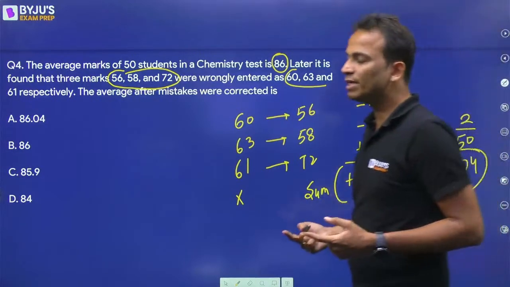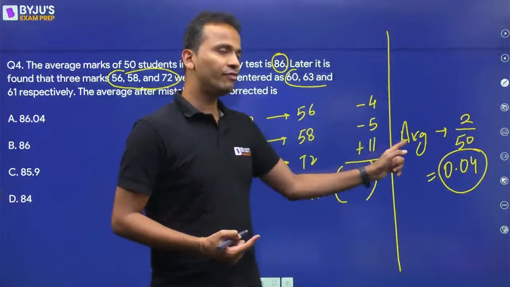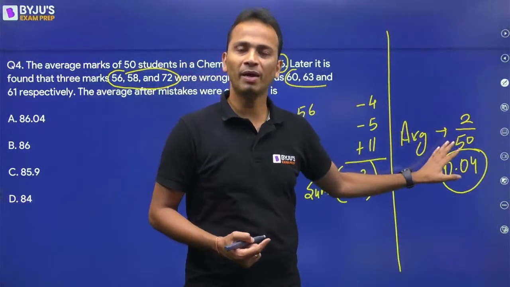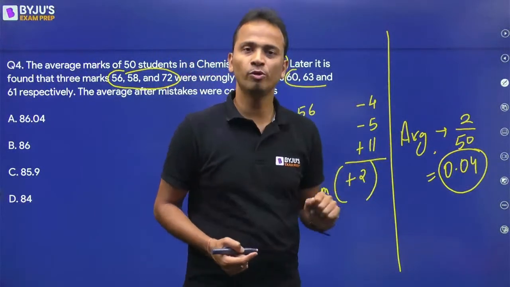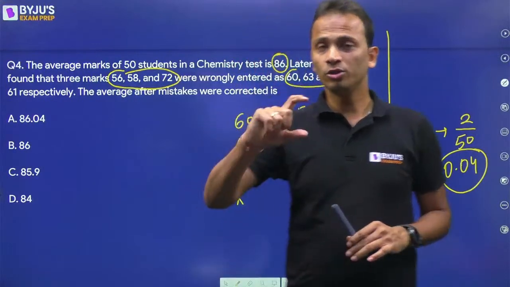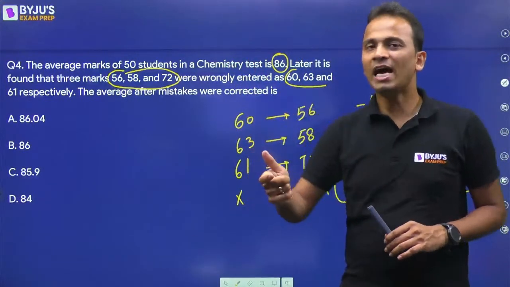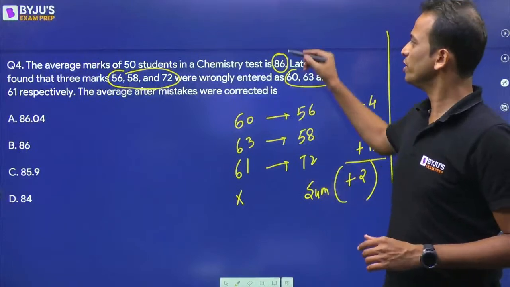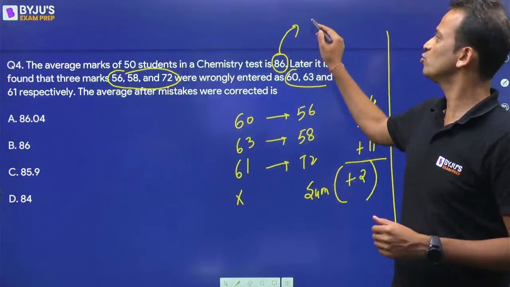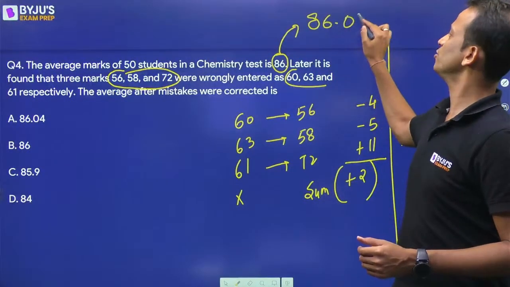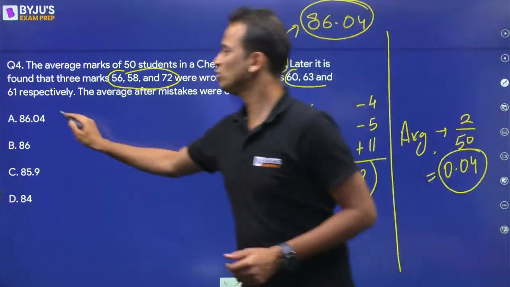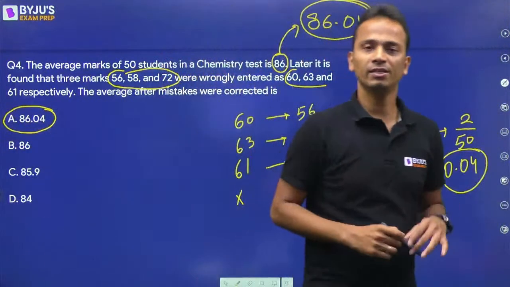So if the sum increases by 2, the average will increase by 2 divided by number of terms, that is 0.04. Okay, so there will be an increase in average by 0.04. Original average was 86. New average will be 86.04. So 86.04, that is option A will be the correct answer.